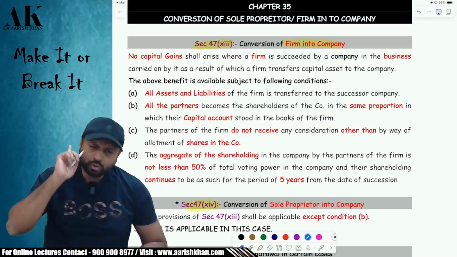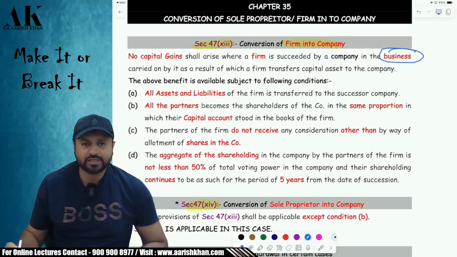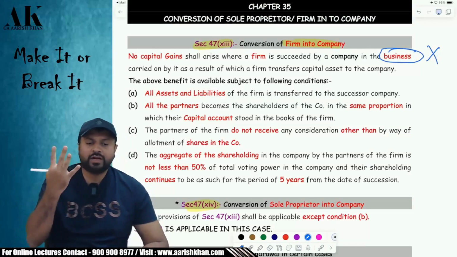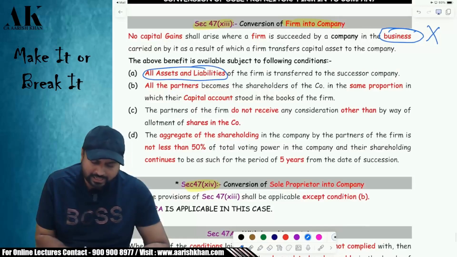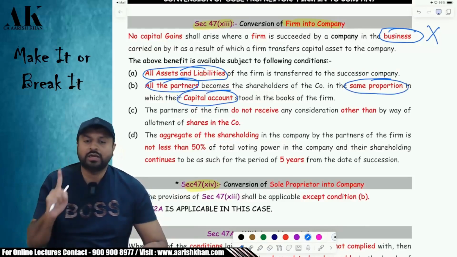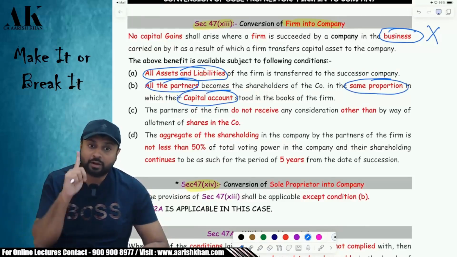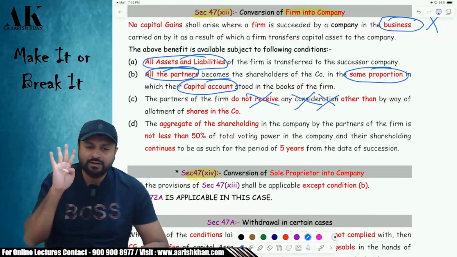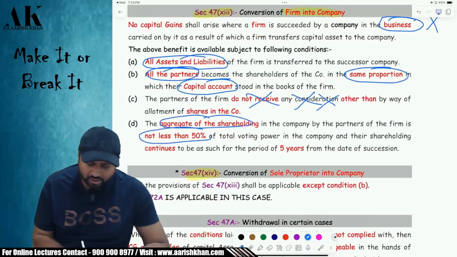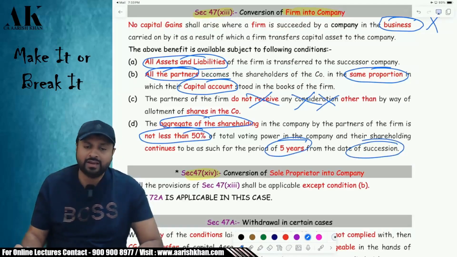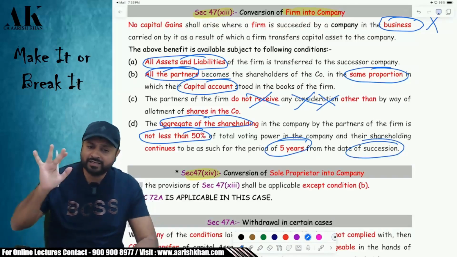This is only allowable in case of a succession of a business. This is not allowed in case of succession of a profession. And then 4 conditions should be fulfilled. First, all assets and liabilities of the firm should be transferred. Second, all the partners should become shareholders in the same ratio in which their capital accounts stood. Be very careful. Third, the partners should not receive any consideration other than the shares. Fourth, the aggregate shareholding of the partners should not be less than 50%, and it should be maintained for a period of 5 years from the date of succession. For how many years does it have to be maintained? For 5 years from the date of succession.